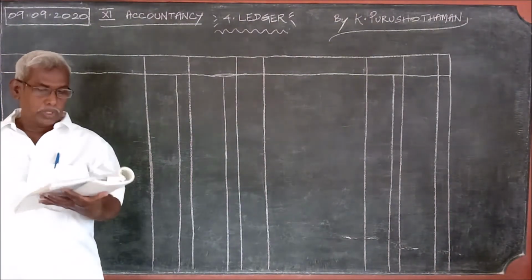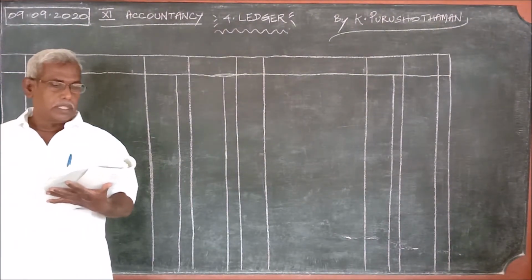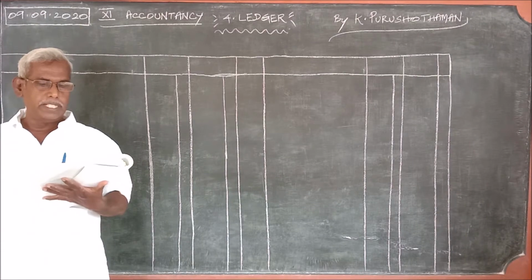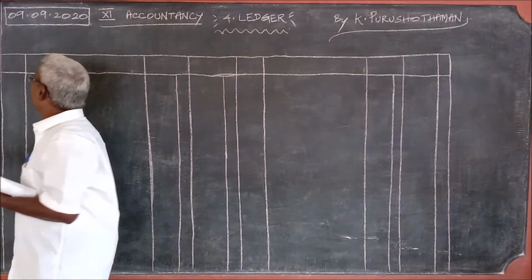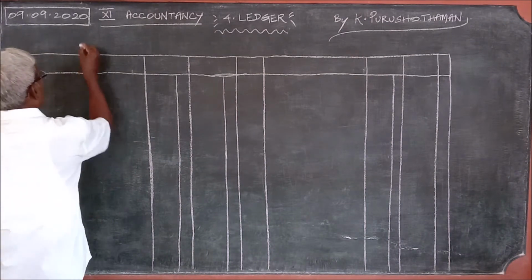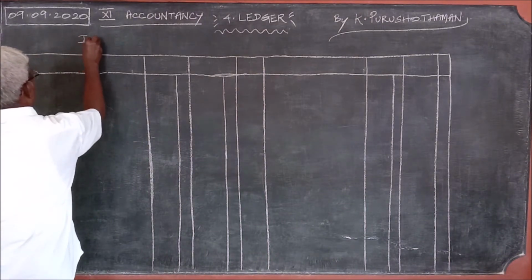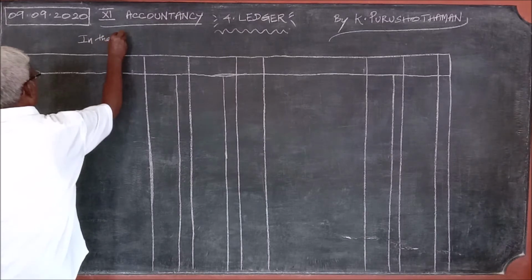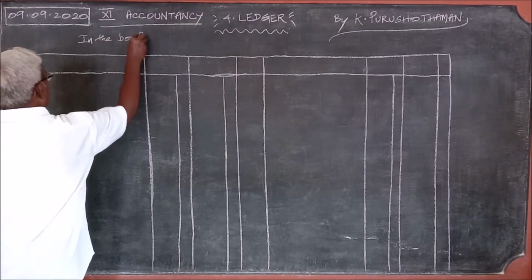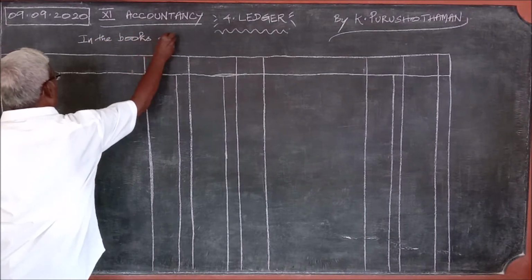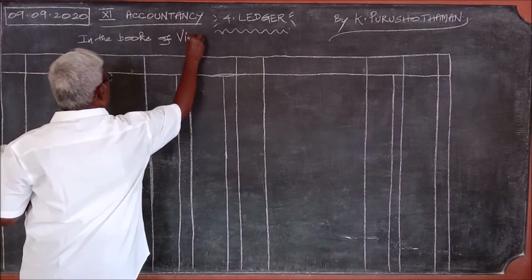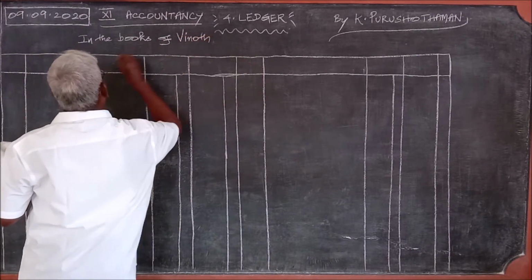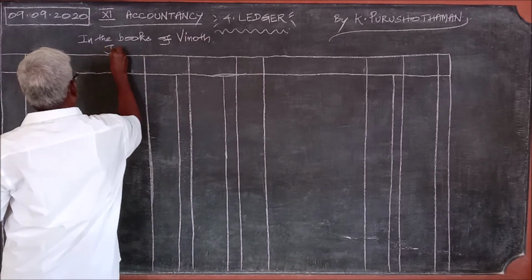Today we shall pass on to the fifth problem. The following balances appeared in the books of Vinod on January 1st, 2018. In the books of Vinod. Journal entries.